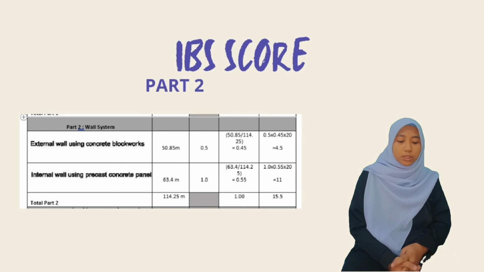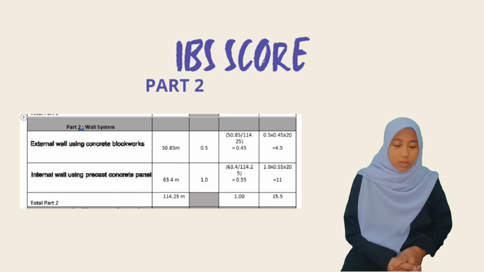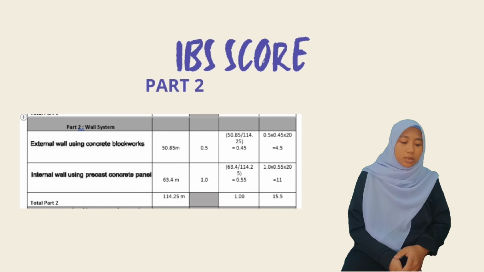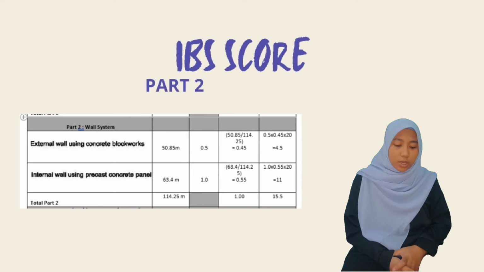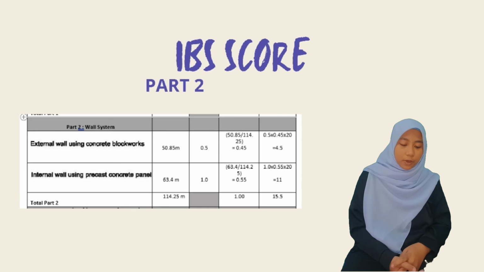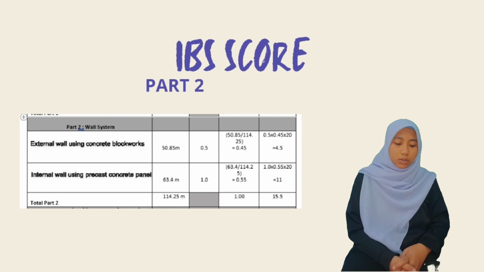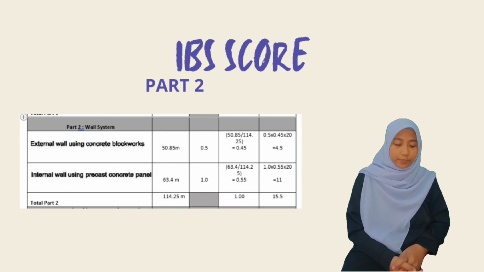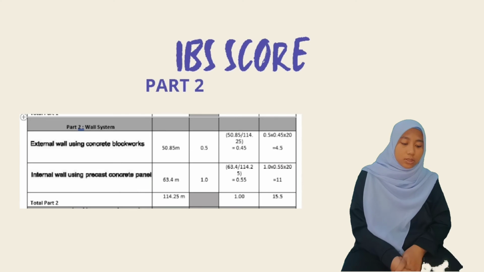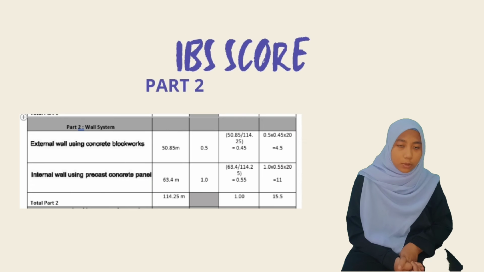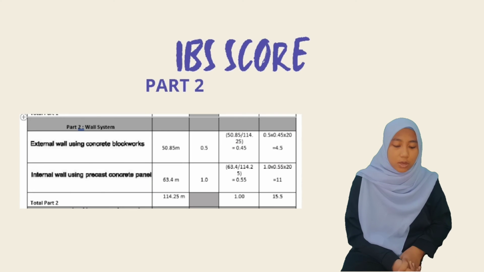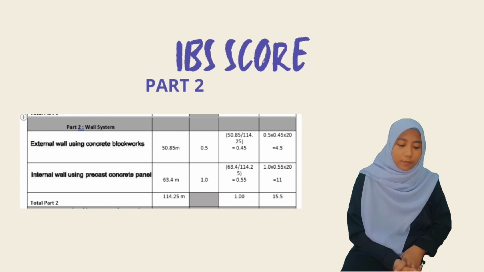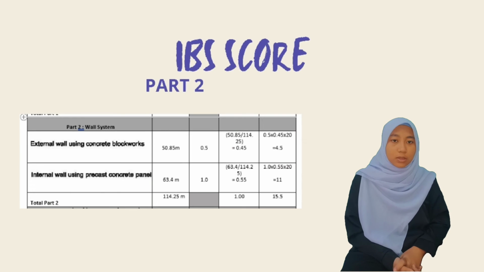The IBS factor for the external wall is 0.5. The IBS factor for the internal wall is 1. Then the coverage for the external wall is 0.45 and the internal wall is 0.55. So the total is 1. The IBS score for the external wall is 4.5 and for the internal wall is 11. So the total is 15.5.